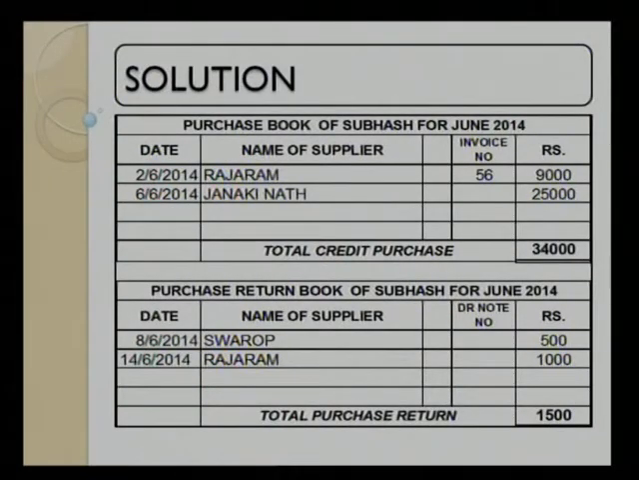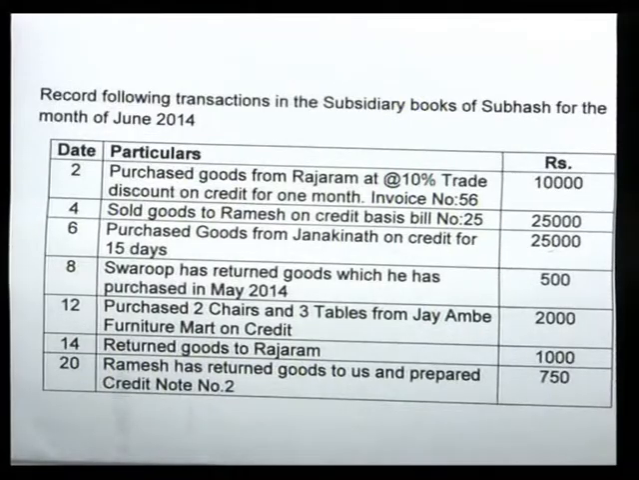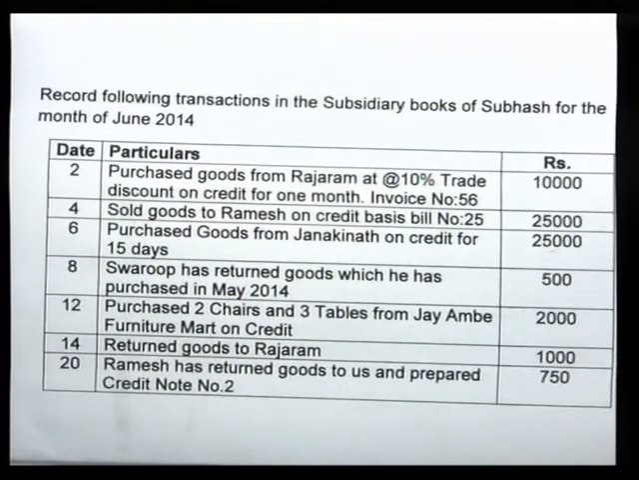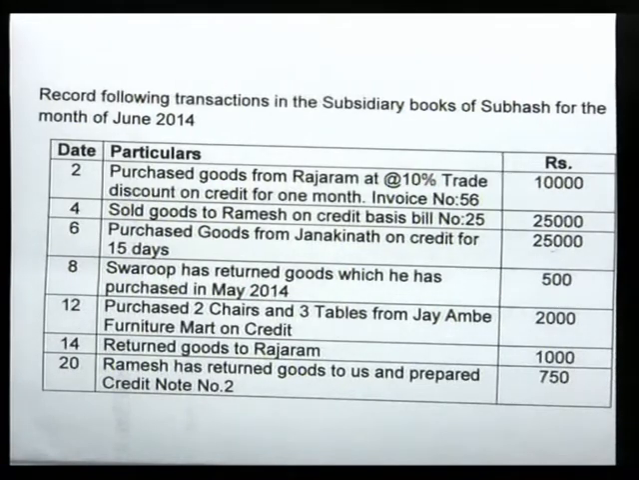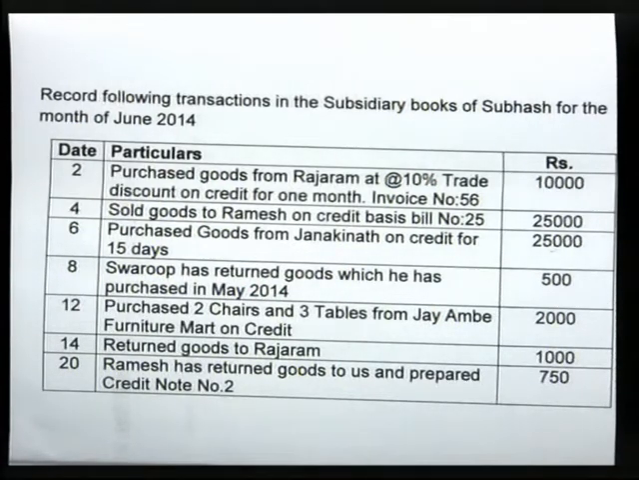Look into the solution. First entry, 2nd June, Rajaram. We have purchased goods on credit from Rajaram, bill number 56 and amount is 9,000. Here you should be very careful that we mention 9,000, not 10,000. Second transaction, from the question itself we can come to know: sold goods to Ramesh on credit, bill number 25. That means we have sold goods to Ramesh.